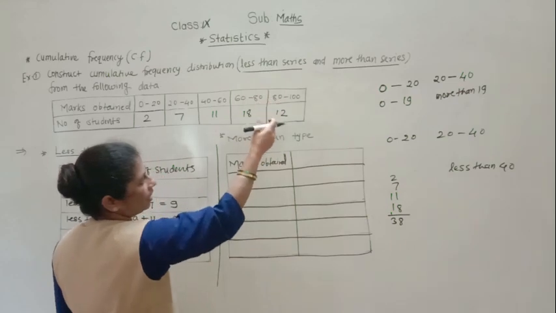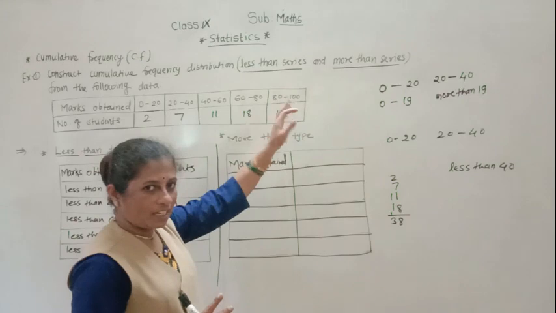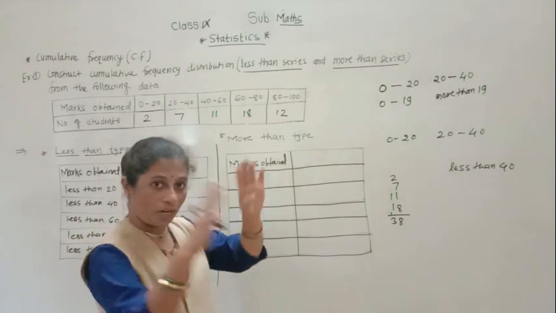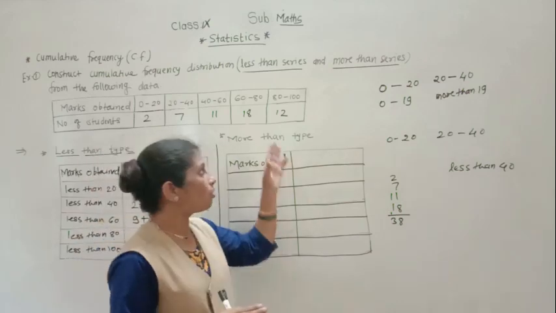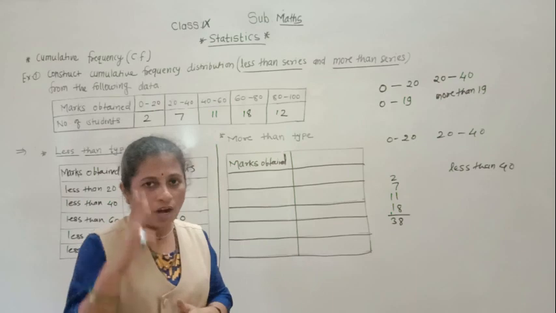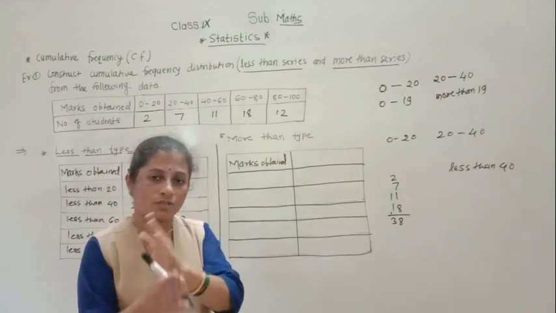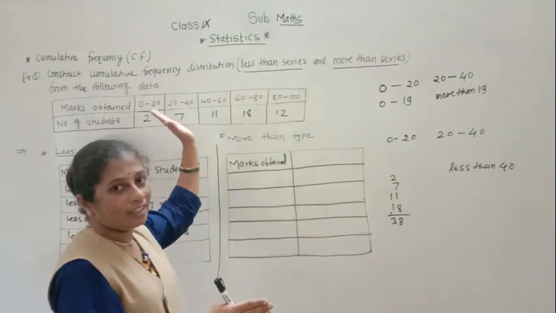It means not a single child got the out of 100 marks. So less than 100, the students who got marks less than 100. If you ask the whole class, how many stand up, those who got less than 100 marks? The students who got 100 marks will not stand. So all these students will stand up because they have got less than 100 marks.